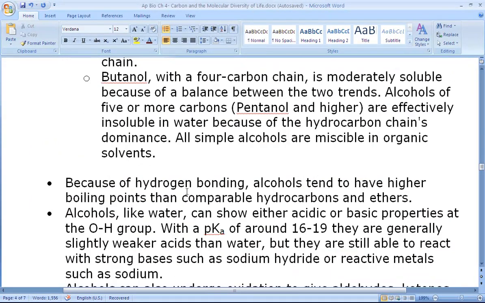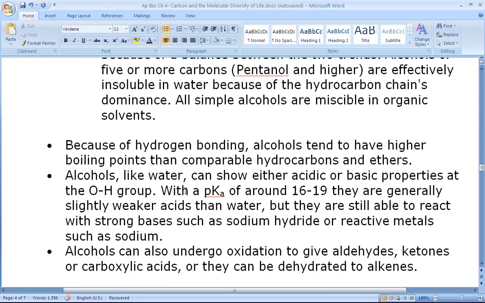So the other features of compounds containing the hydroxyl group OH, alcohols for example: because of hydrogen bonding, alcohols have higher boiling points than comparable hydrocarbons and ethers. This is because it takes more energy to make the molecules start moving faster and detach themselves from the hydrogen bonds. Also, alcohols like water can show either acidic or basic properties.